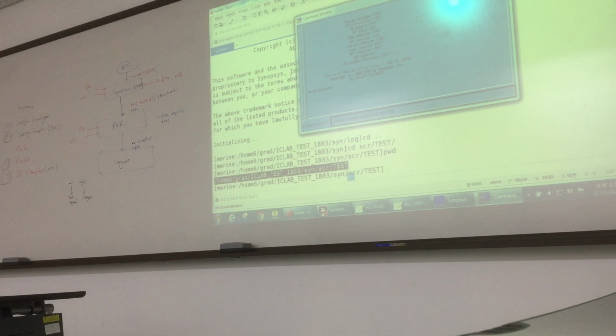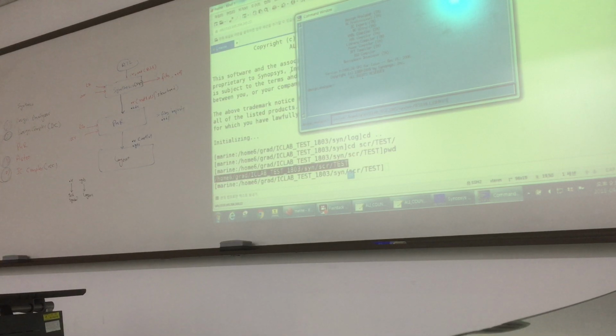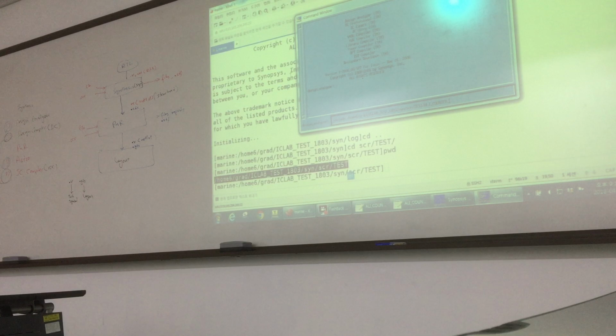And this one, 1803. That's fine. This is the location of your file. You don't have a pointer? Pointer. Yes. Okay.